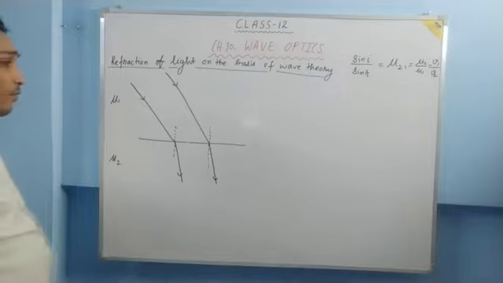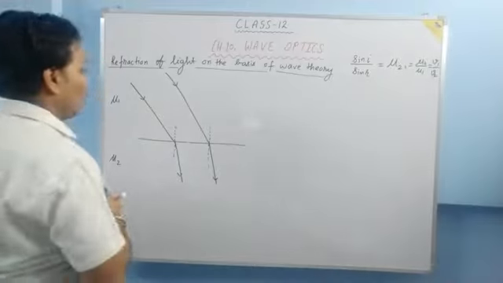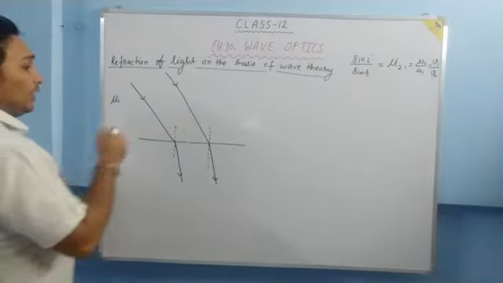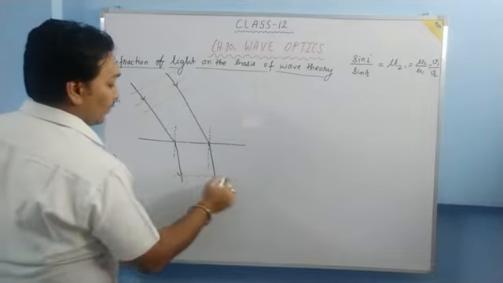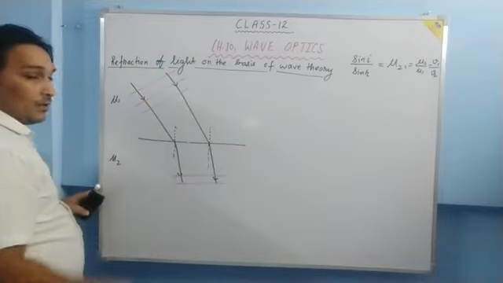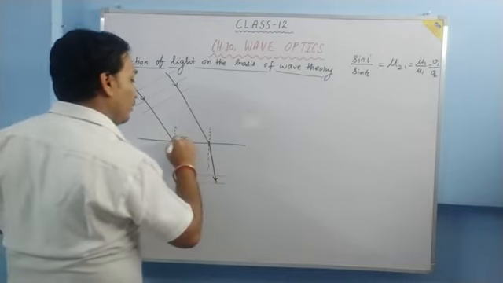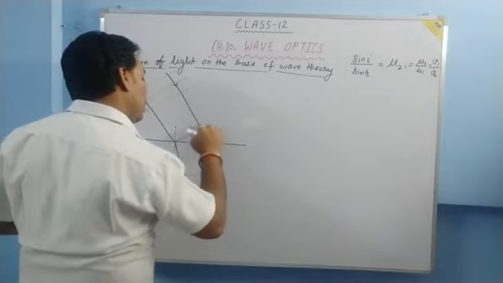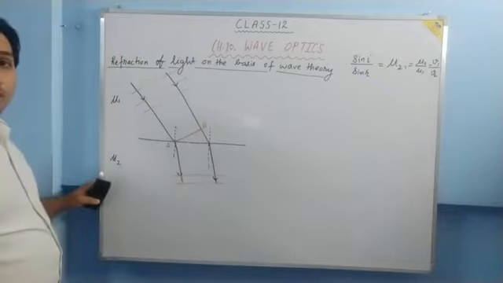Now what we need to understand is how the wavefronts will look. The incident wavefronts will be like this, and the refracted wavefronts will be like this. Now, at the point of incidence, if you draw a wavefront, it will be like this. This is your wavefront, say AB.